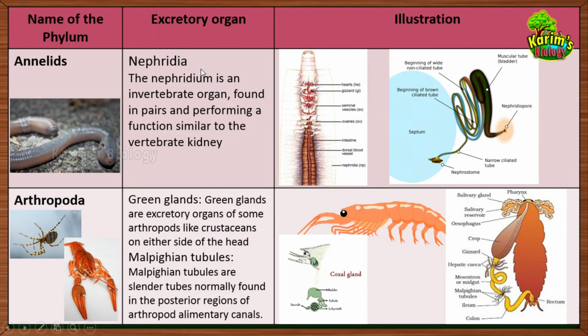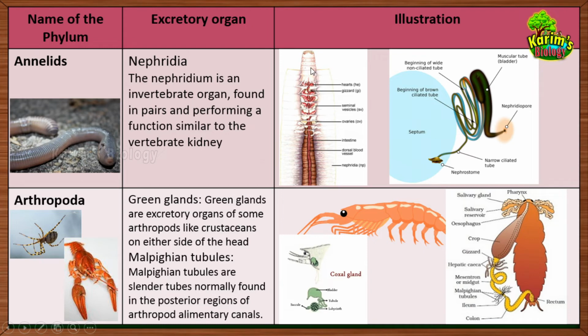They have blunt ends, whereas nephridia have openings. You can see this is the nephridium. It is opened into the inner side of the organism. Let me explain that now. The nephridium is an invertebrate organ found in pairs and performs a function similar to that of the vertebrate kidney.